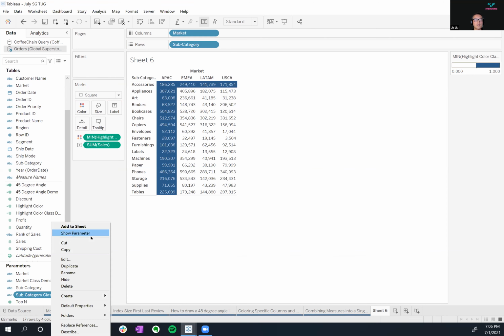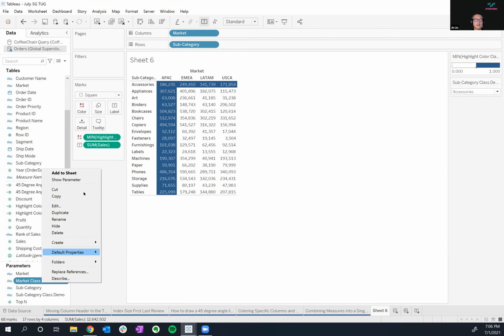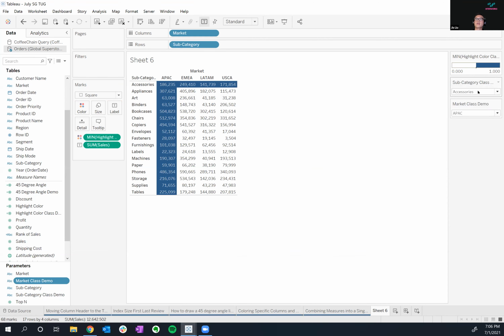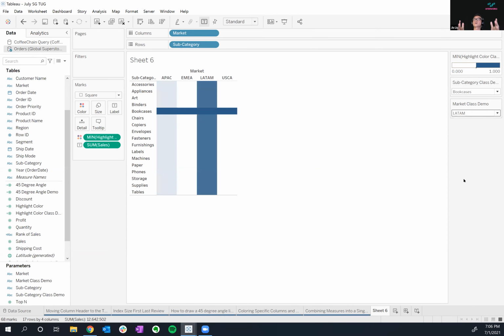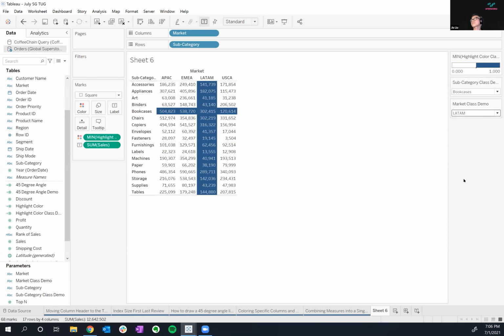Right click class demo, show filter, right click, show filter. And now I can choose binders, Latin America. Now you can highlight each one of the columns. Good. Pretty neat.